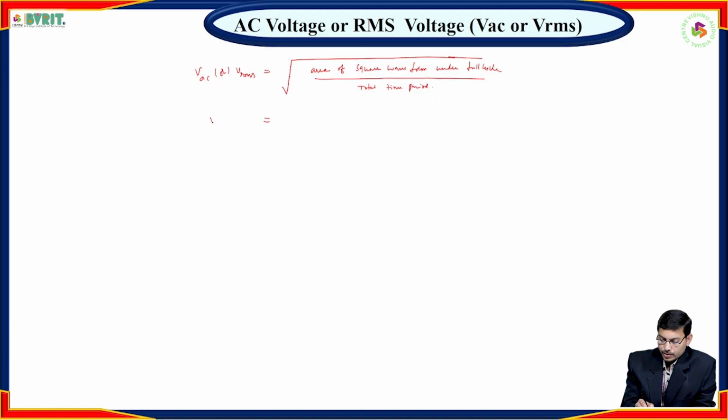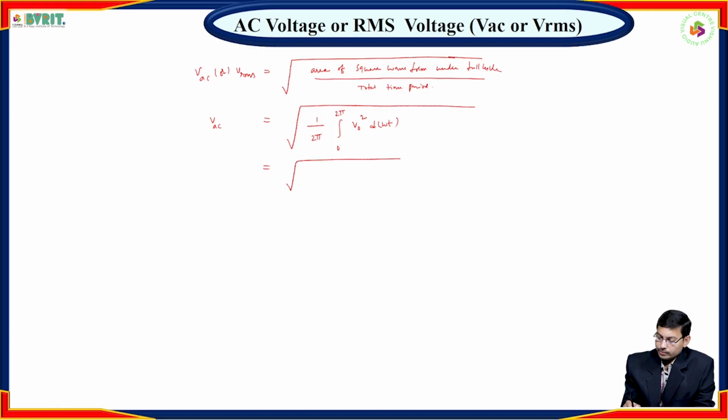So VAC is equal to the square root of 1 by 2 pi integral 0 to 2 pi, V naught square d of omega t. Right? So again, if you simplify this one, square root of 1 by 2 pi. So here what is V0?